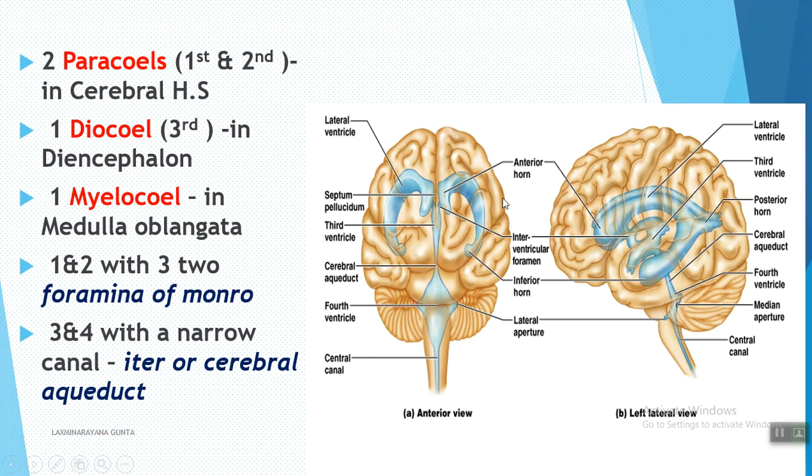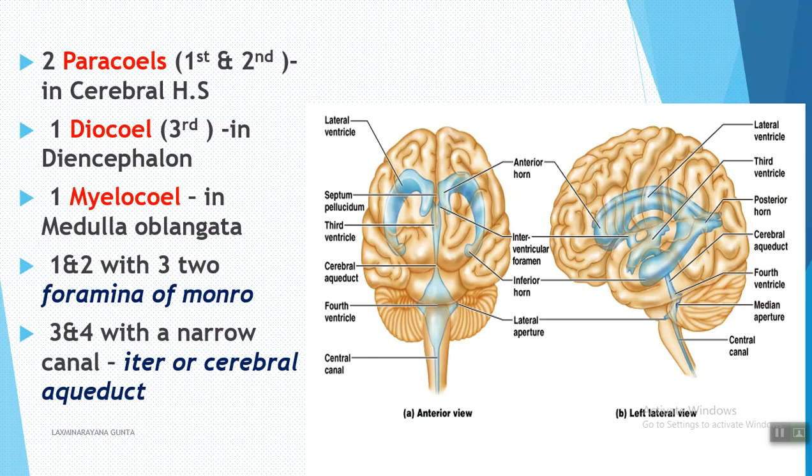There are four ventricles in our brain. Out of these four, two are paracoels, one is the diocoel, and the fourth ventricle is the myelocoel. The first and second ventricles are paracoels. The third ventricle is the diocoel. The fourth ventricle is the myelocoel.